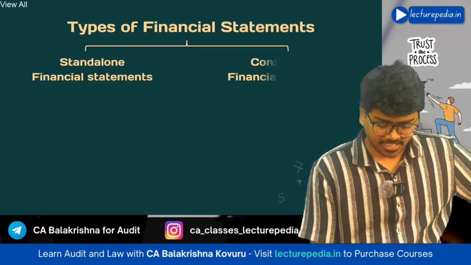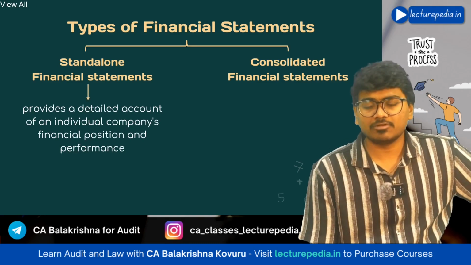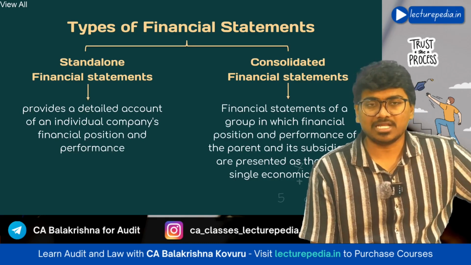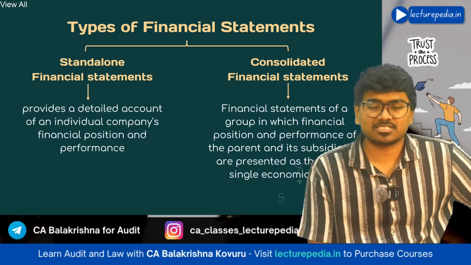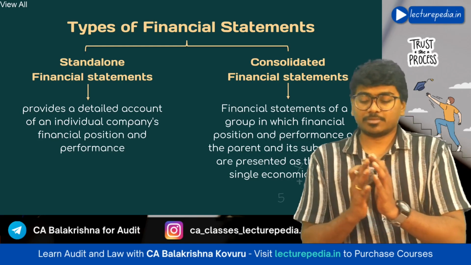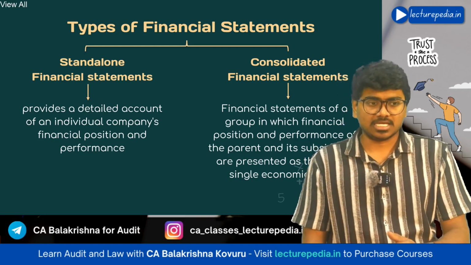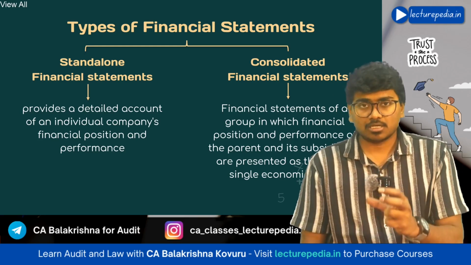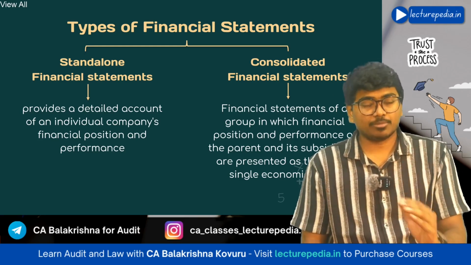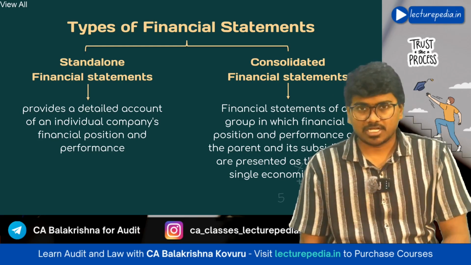Next, types of financial statements. You already know that there will be two types of financial statements. One is standalone financial statements. Standalone financial statements will consist of financial statements of only one company, either the holding company or the subsidiary company or the associate company. The financials of only one company will be known as standalone financial statements.